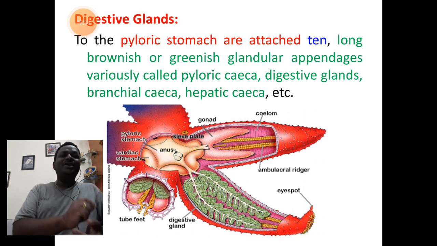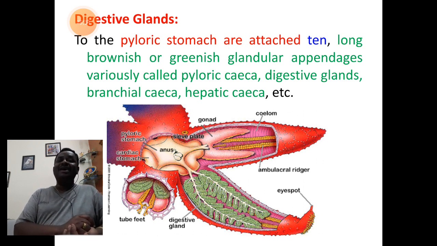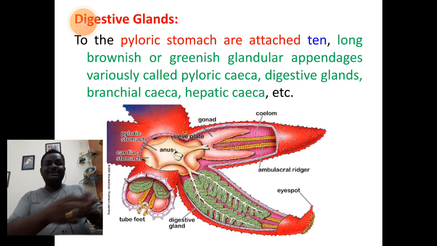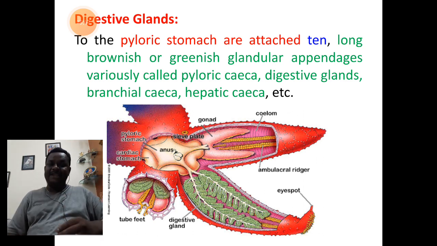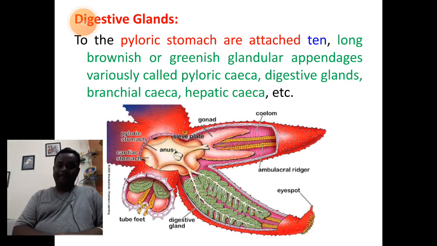To the pyloric stomach are attached 10 long, almost brownish green glandular structures, which we call pyloric ceca. So the green coloration you find in one of the arms extending as branches of leaves down is called the pyloric ceca.